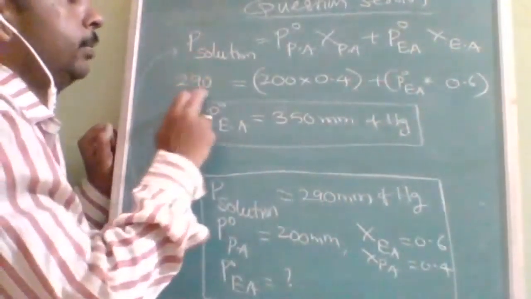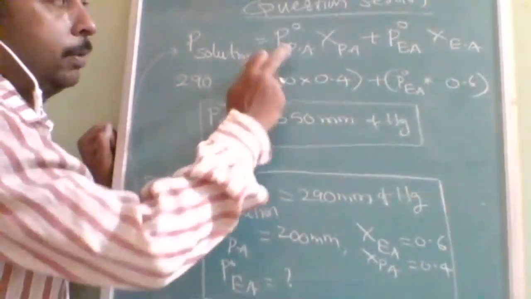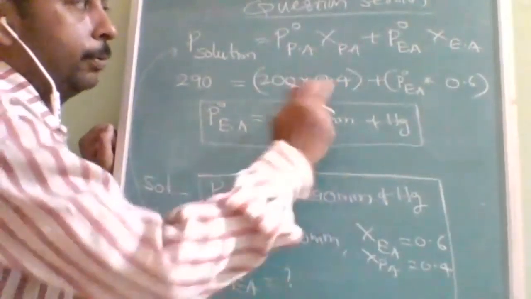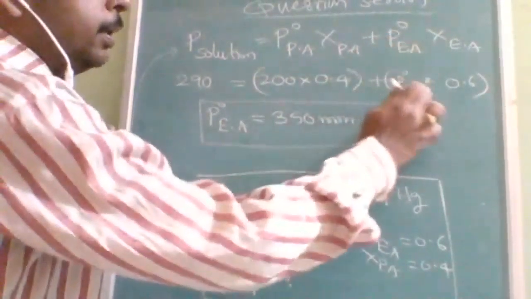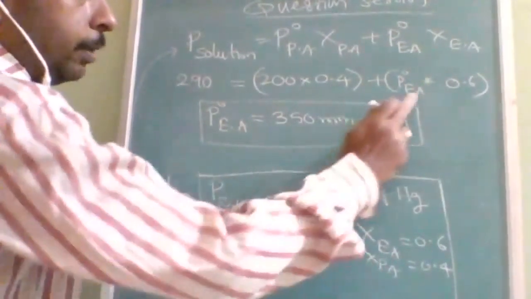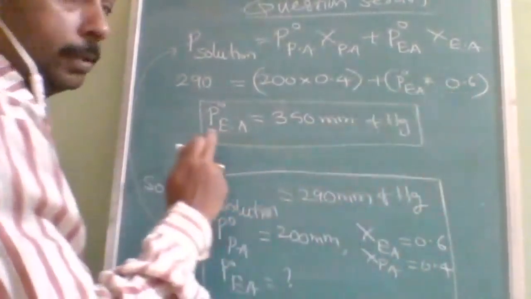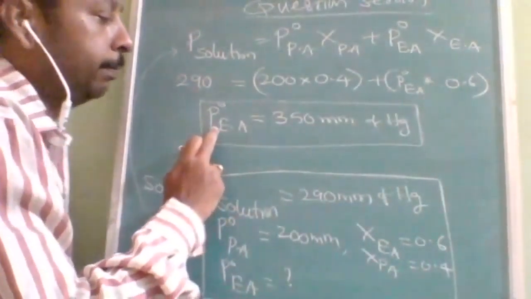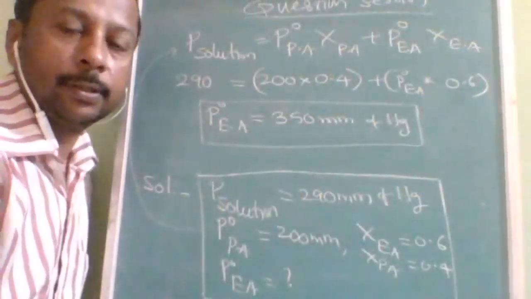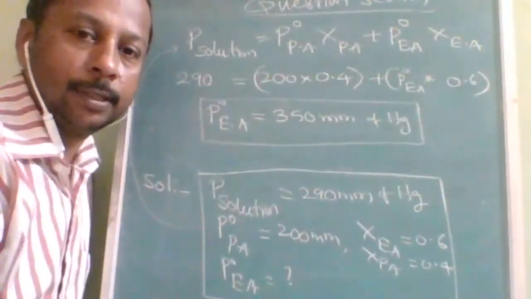So here 290 is equal to P naught propyl alcohol 200, XA is 0.4, plus P naught ethyl alcohol, which is what we have to find out, X ethyl alcohol is 0.6. By substituting them, P naught ethyl alcohol, you are getting 350 mm of Hg. Is it understood, students? Are you ready for the next one more beautiful question?